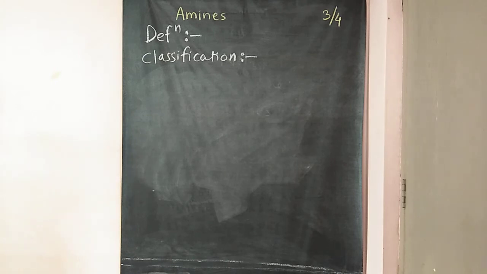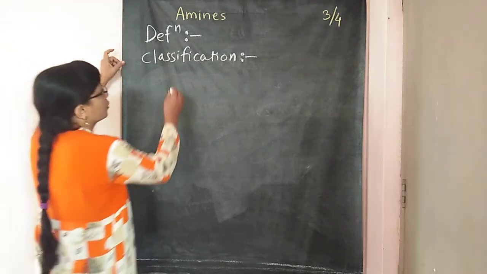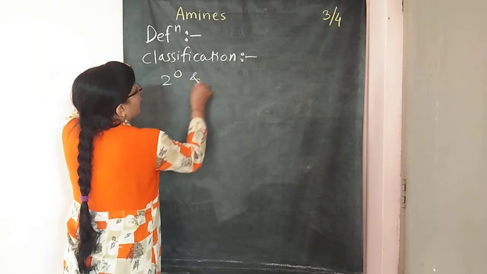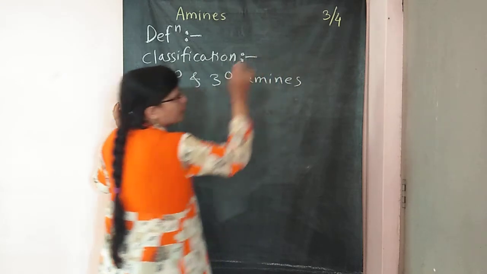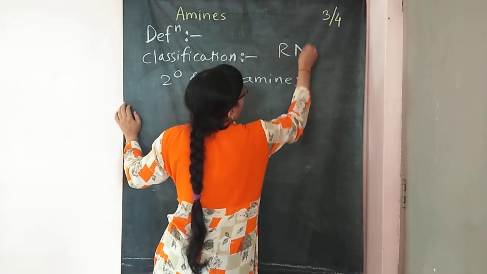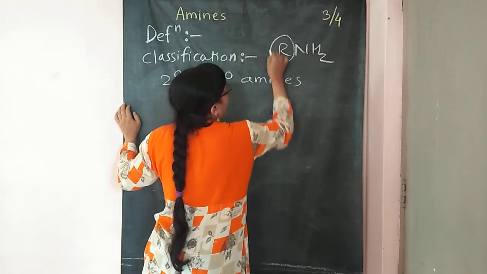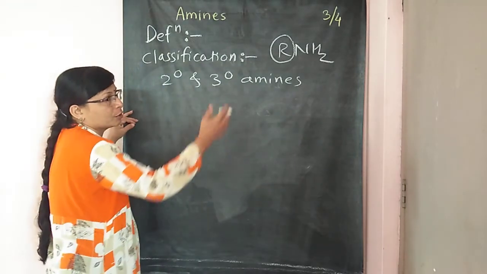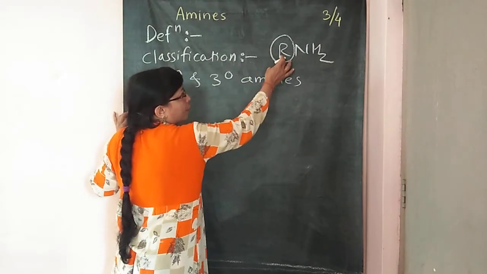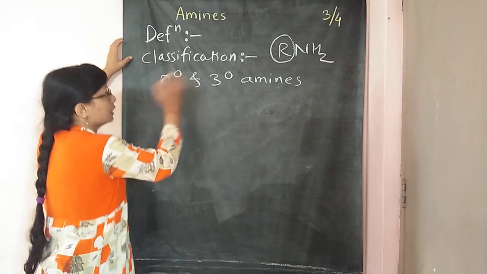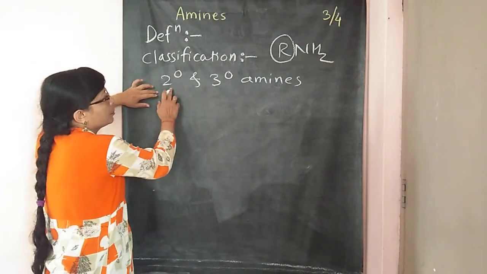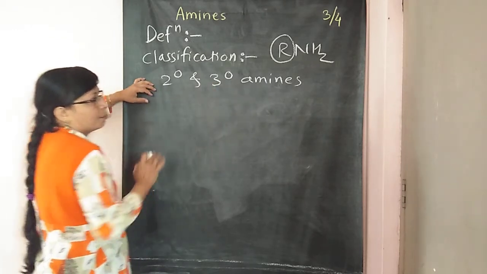So this classification is of secondary and tertiary amines only, because primary amines have the formula RNH2 where only one R group is present. So there is no question about the same or different R groups or aryl groups. So this second type of classification is of secondary and tertiary amines.